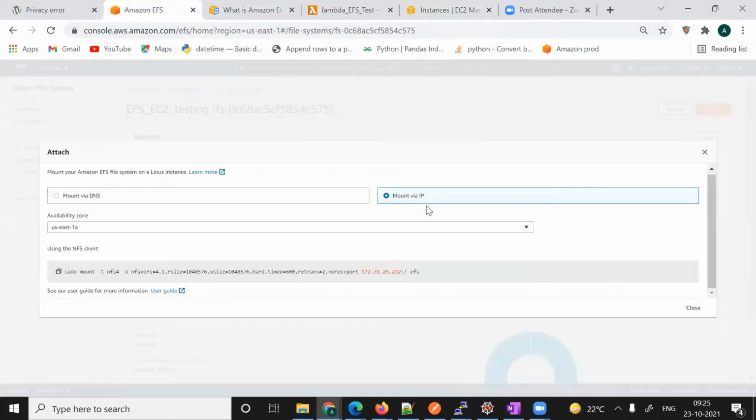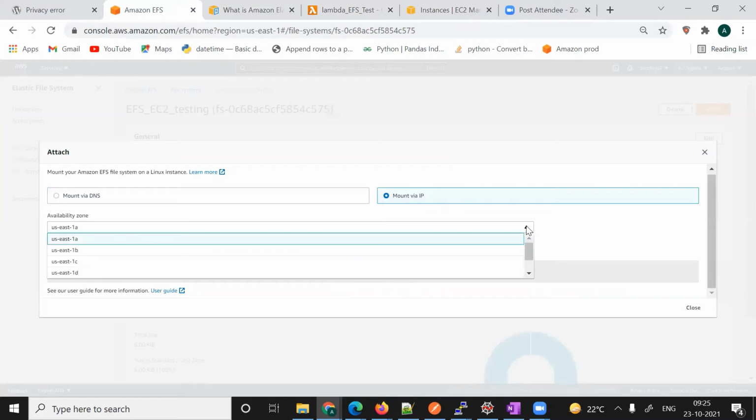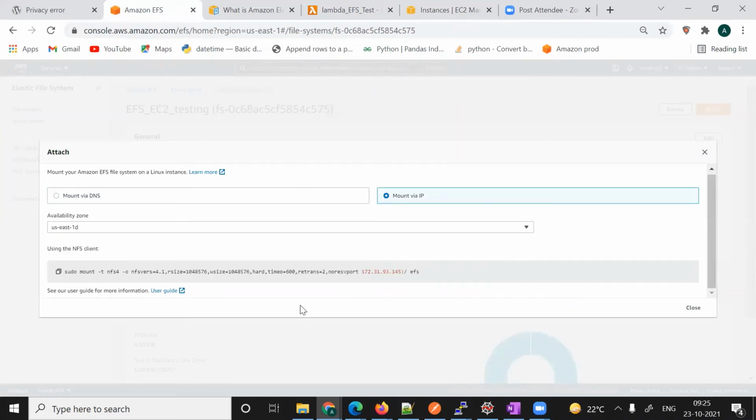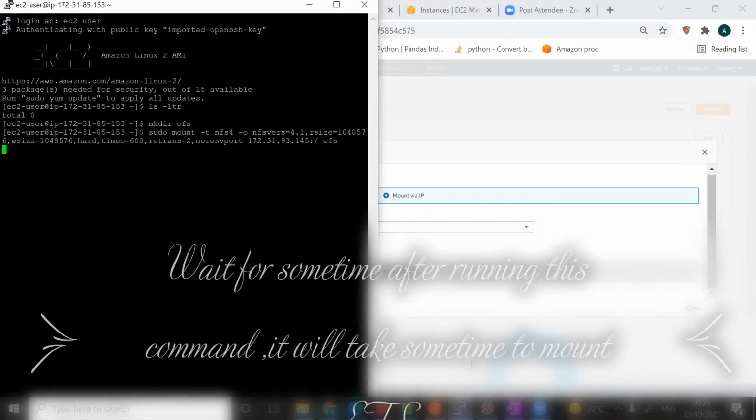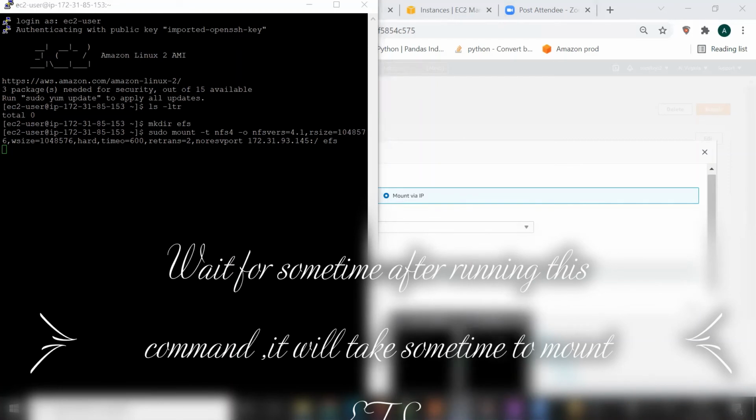We'll select 1A and then copy this one. We'll go here, and first of all we'll create one folder called, mkdir EFS. Then mount this, and also the same things we have to do here.